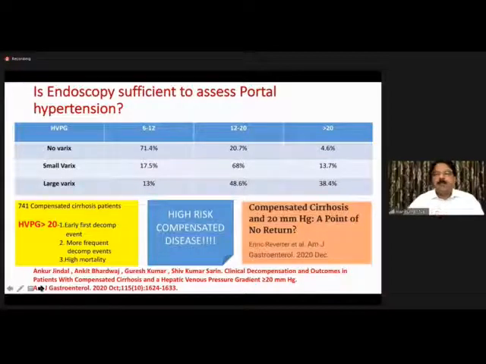More than 20, quite a significant number had more than 20. No varix category, 5% at least. In small varix category, 10%. And more than 20 is a very significant HVPG. That is a time when florid decompensation happened. Now, 12 to 20 hepatic vein pressure gradient range is the time. 12 and beyond, you get variceal bleed, and 16, you get decompensation, and 20, florid decompensation.